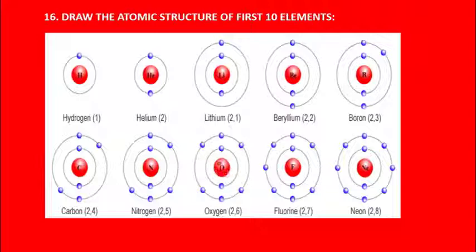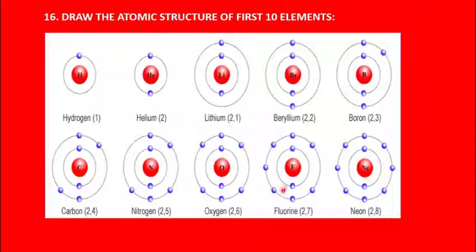And the next element with atomic number 8 is oxygen. This is the nucleus where protons and neutrons are present: 8 protons, 8 neutrons, and the 8 electrons are found in the various shells. So out of 8, 2 electrons will be accommodated in the K shell, and the remaining 6, 1, 2, 3, 4, 5, 6, will be accommodated in the L shell.